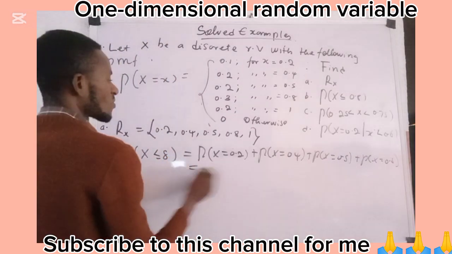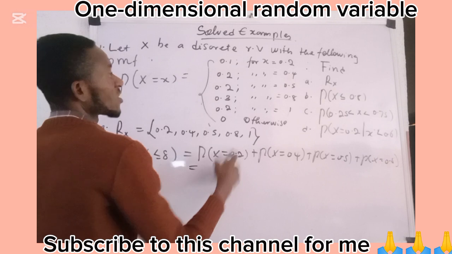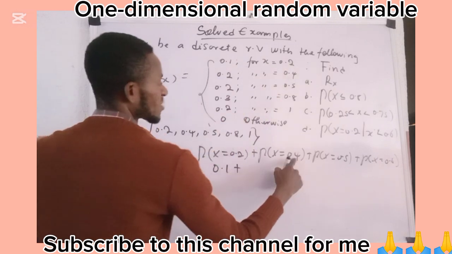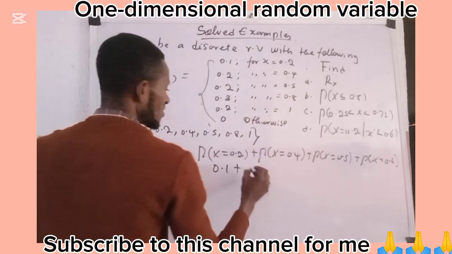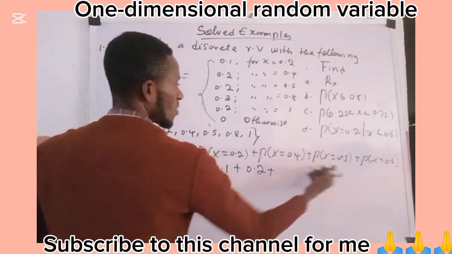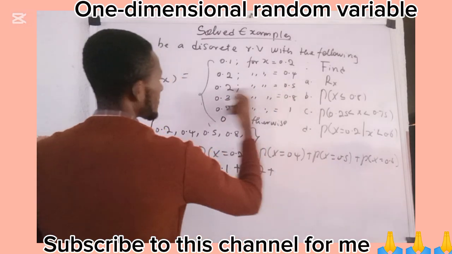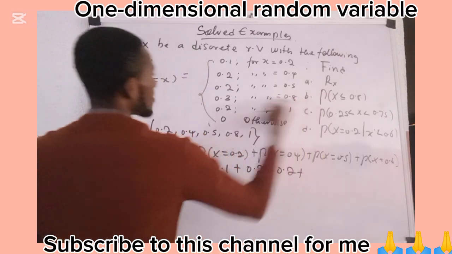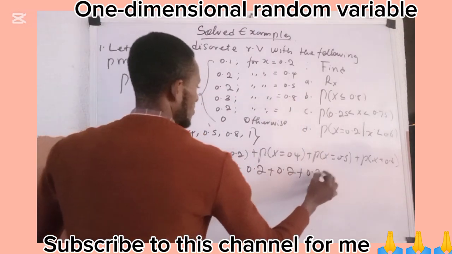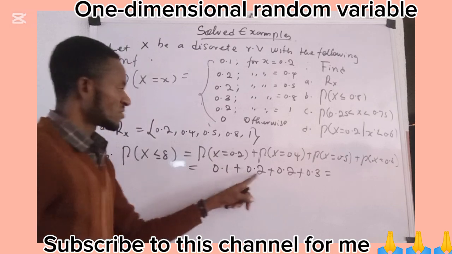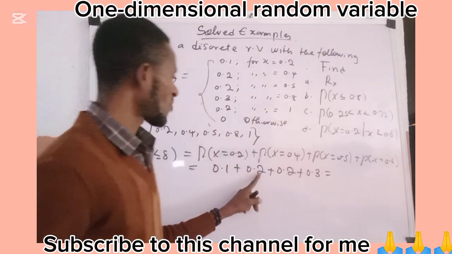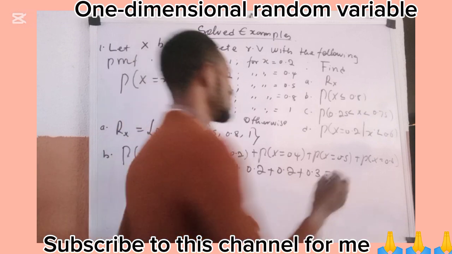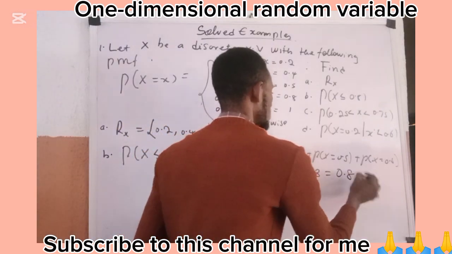Then we now say this equals: what's the probability when it equals 0.2? 0.1 plus. What is the probability when it is 0.4? 0.2. What is the probability when it is 0.5? 0.2. What is the probability when it is 0.8? 0.3. So this is 0.1 plus this 0.3, 0.2 and 0.2. So this becomes 0.8.